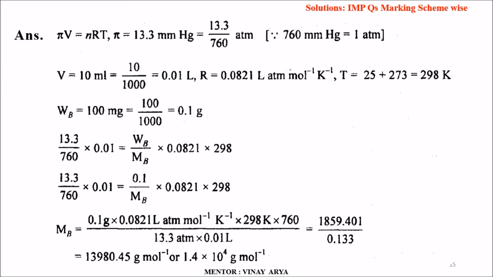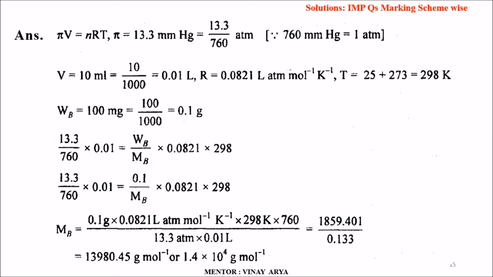So the formula which we will use is pi V is equal to nRT. Pi is 13.3 mmHg, that is 13.3 upon 760 atmosphere, because 760 mmHg is 1 atmosphere. V given to us is 10 ml, that is 10 by 1000, so 0.01 liter.